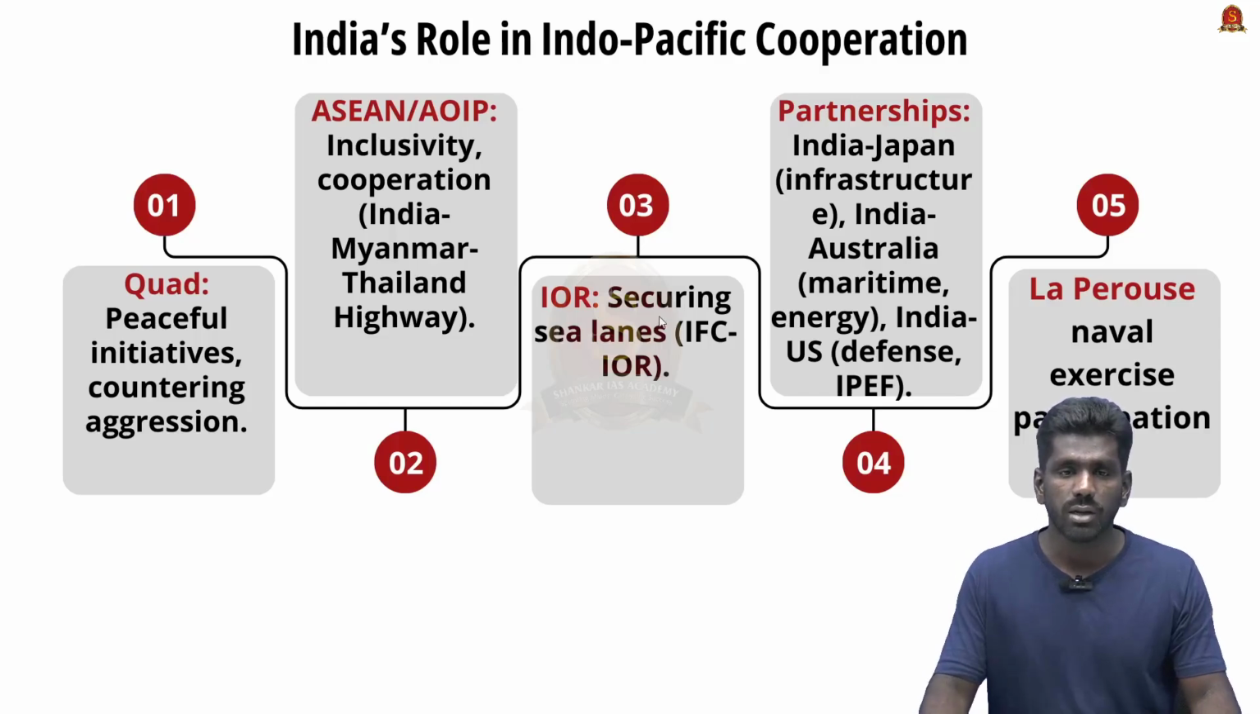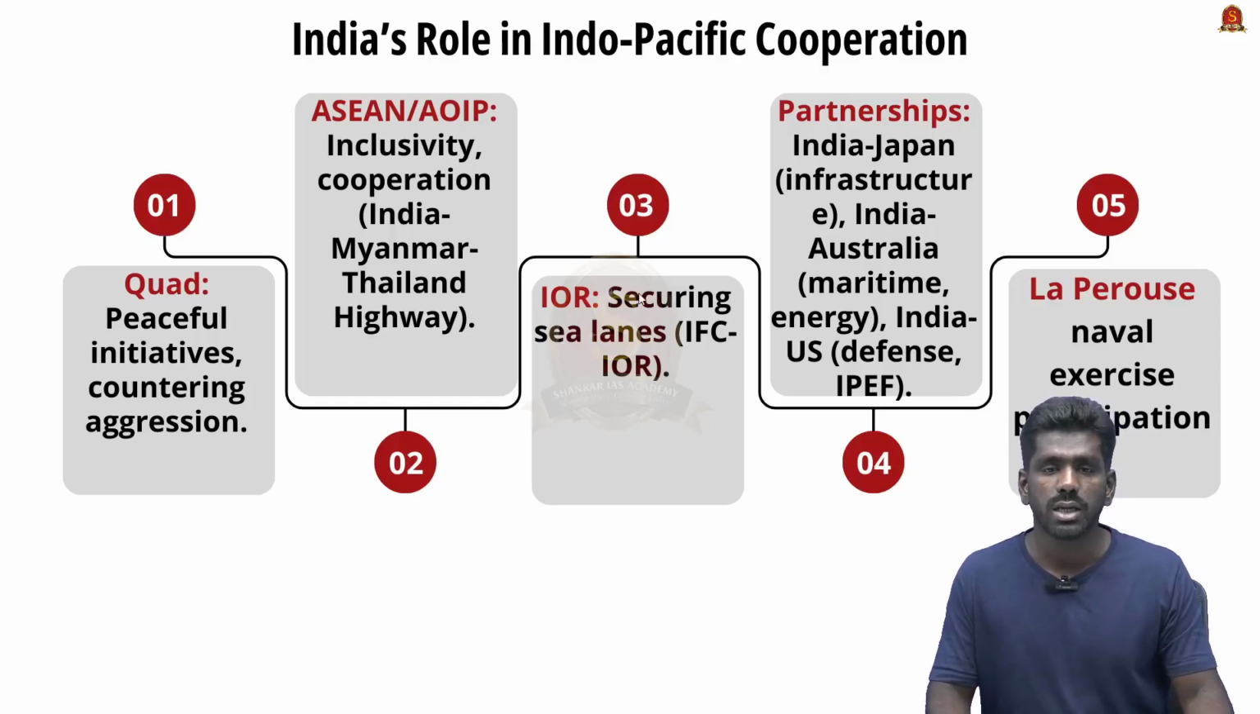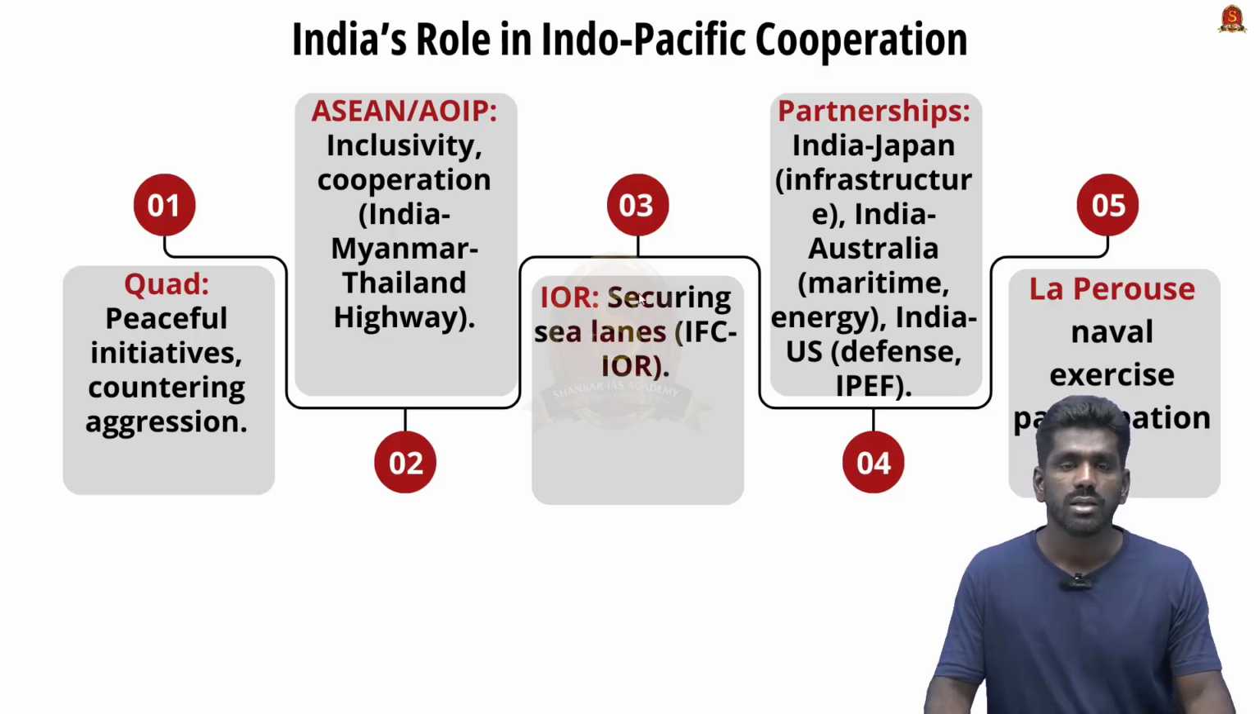Next, about the bilateral partnerships, India and Japan have a partnership regarding infrastructure and connectivity collaboration. India and Australia have a partnership regarding maritime security and renewable energy. India is also partnered with the US for defense ties and the Indo-Pacific economic framework. So these are some of India's roles in Indo-Pacific cooperation.